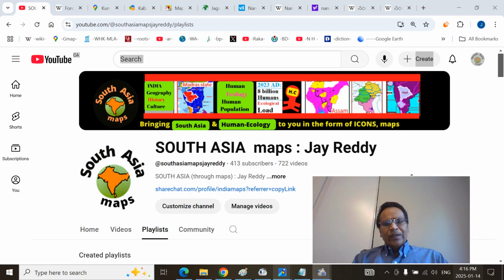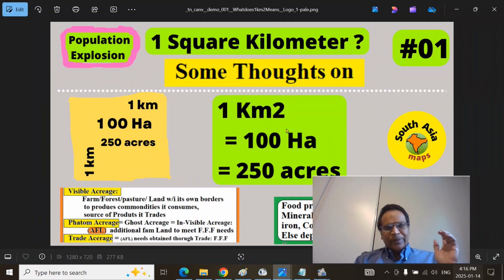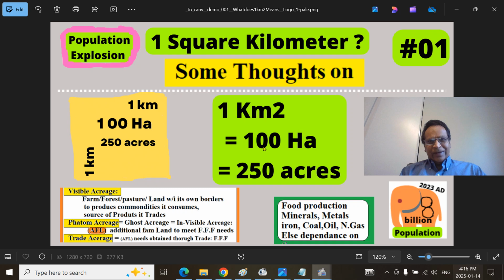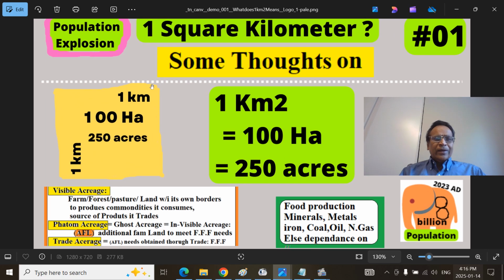The broader context for this is the concept of 1 square kilometer. How many square kilometers will a village be? 1 square kilometer means all sides 1 kilometer, 100 hectares, 250 acres. The concept is: if this is a village, there are other villages, with visible acreage for food, fodder and fiber, and invisible acreage from which you can trade and get resources, minerals, metals also.